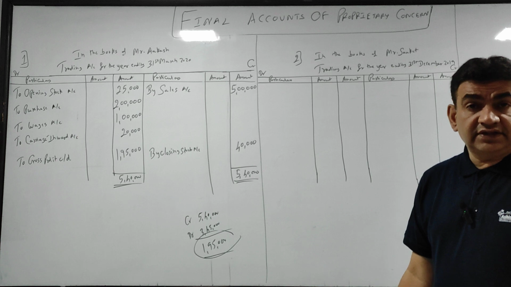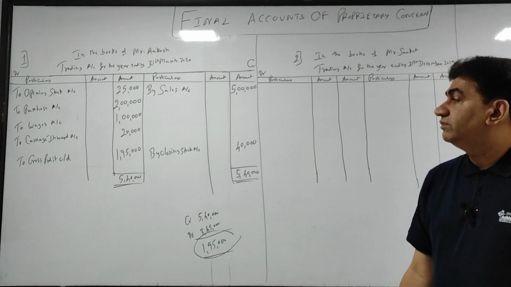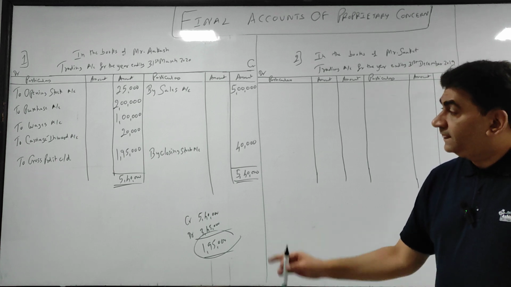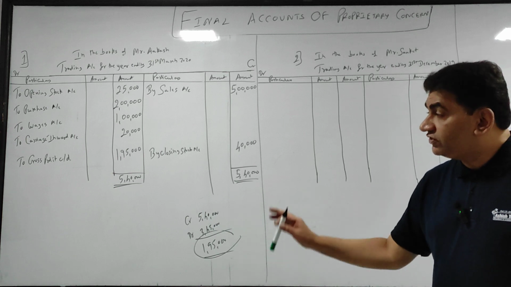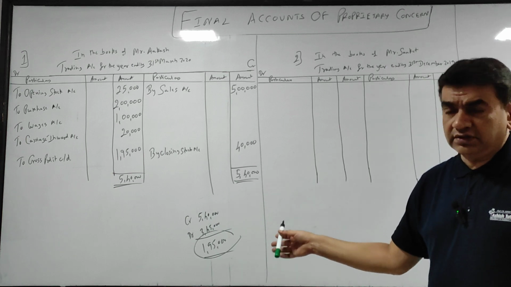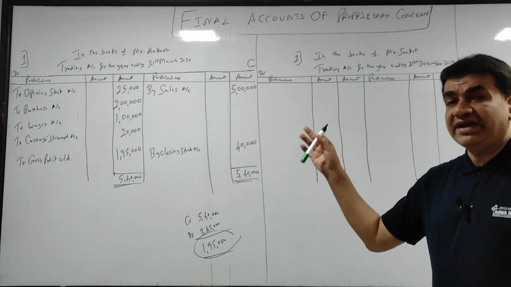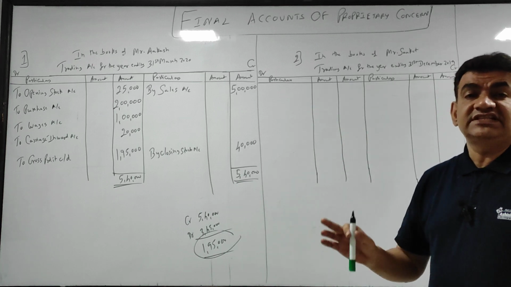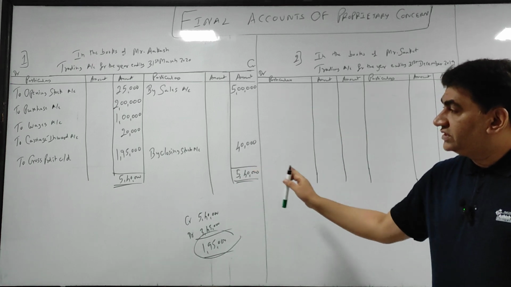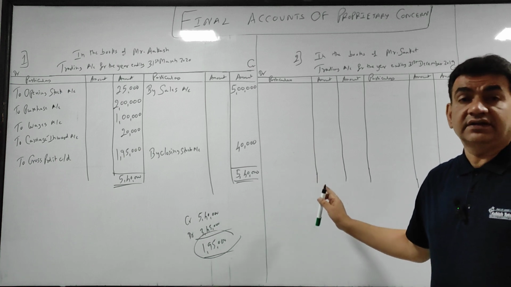You will write here "to gross profit carried down." Why have I written carried down? Because it will be carried forward to the next account, that is P&L. How to do that, we will see in the next class. So this is the way you will make the trading account.